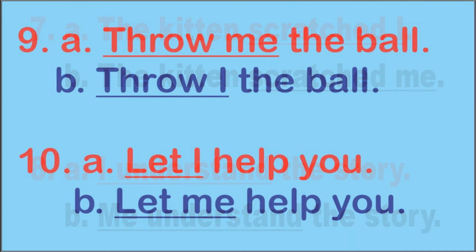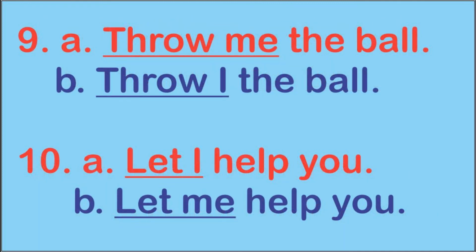Number 9, A: Throw me the ball. B: Throw I the ball. Look at line A and line B. Does the word me have to be in front of the verb or after the verb?